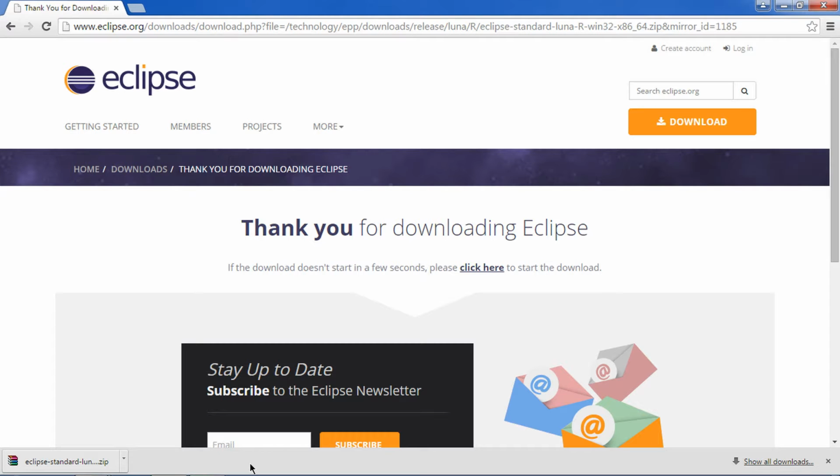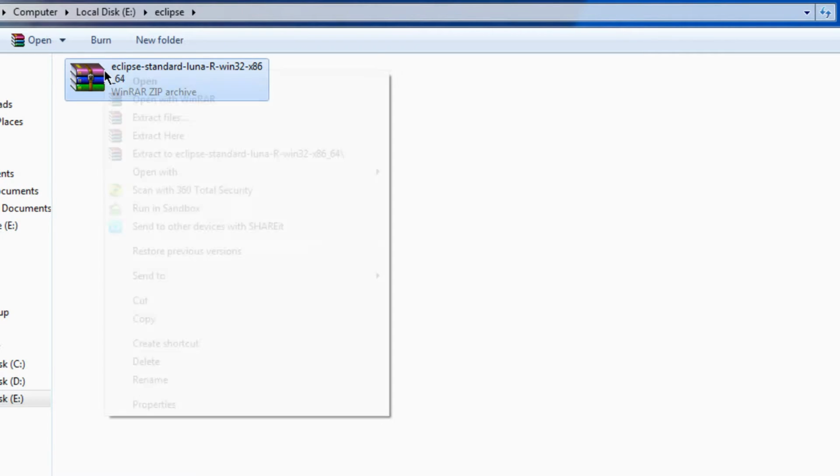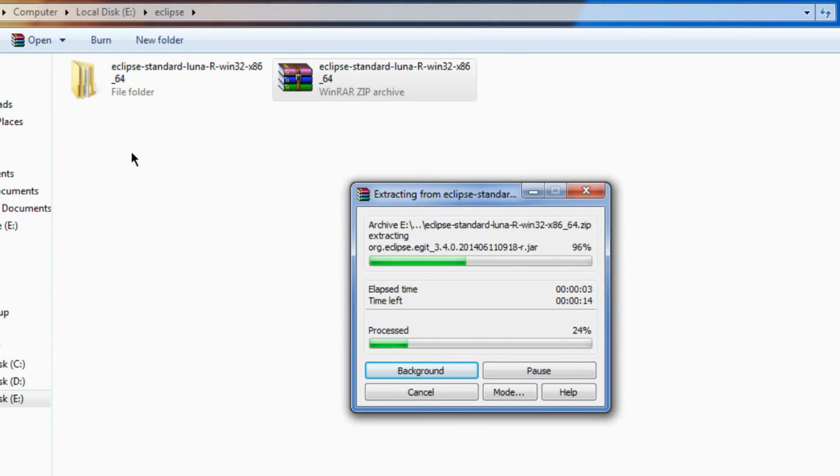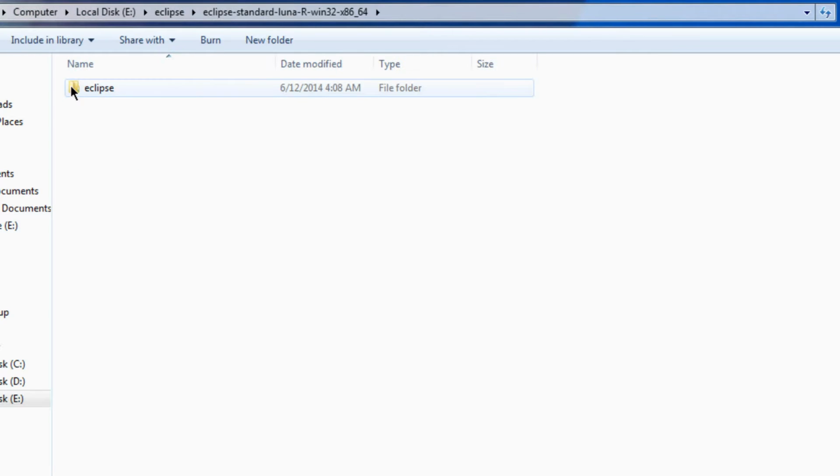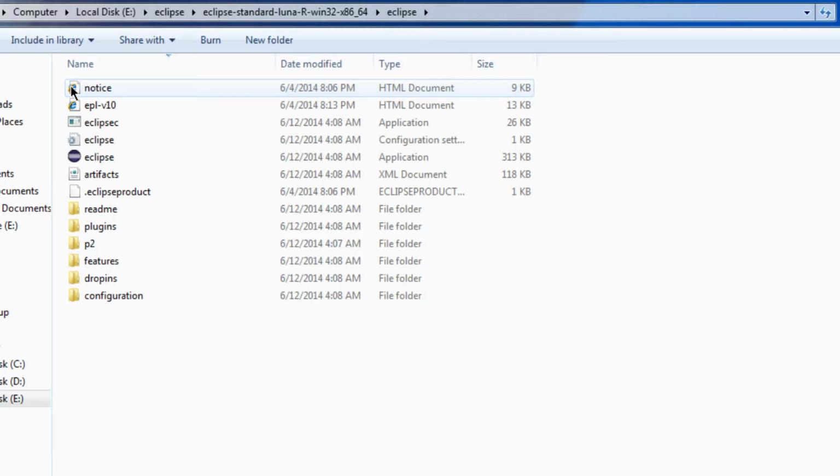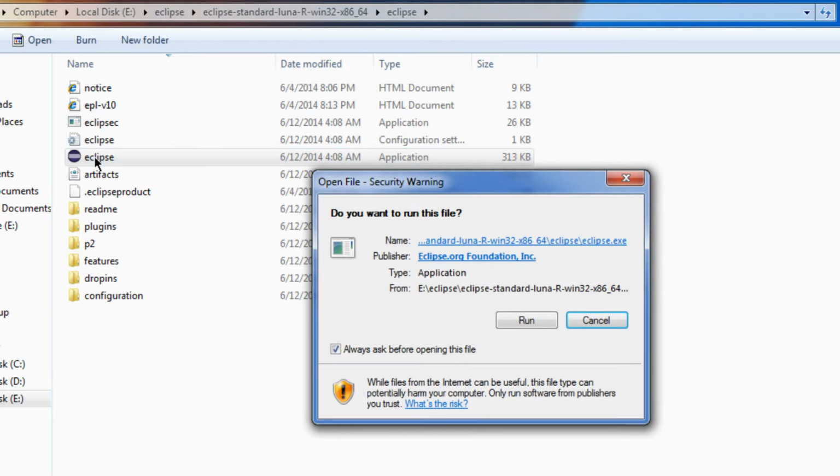After downloading has been completed, extract the zip file and go to the setup folder of Eclipse. Now click on Eclipse application file. Now click on run.